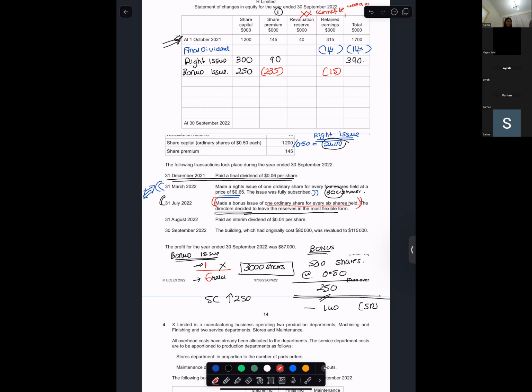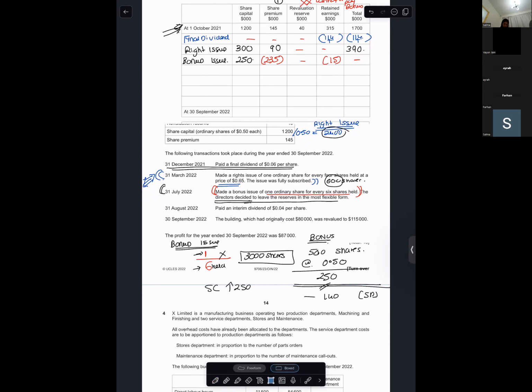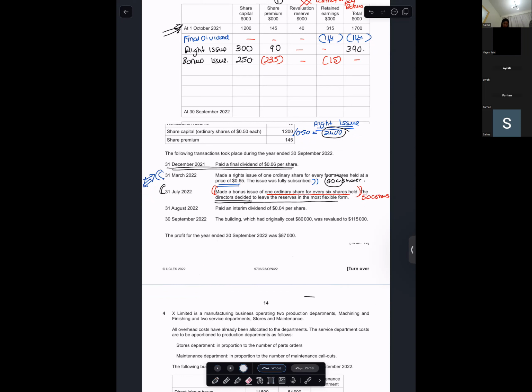Okay. Are you with me? Yes. Come on. How many shares did we give as bonus? 500. I hope you are with me. Come on. Vayun, read the next part. Okay, miss. 31st August 2022, paid an interim dividend of 0.04 per share.